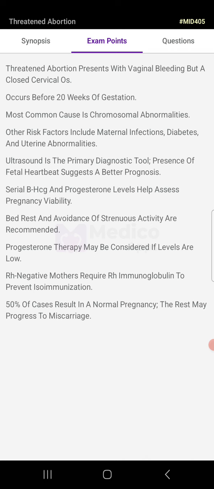Bed rest and avoidance of strenuous activity are recommended. Progesterone therapy may be considered if levels are low. Rh negative mother requires Rh immunoglobulin to prevent isoimmunization. 50% of cases result in a normal pregnancy. The rest may progress to miscarriage.